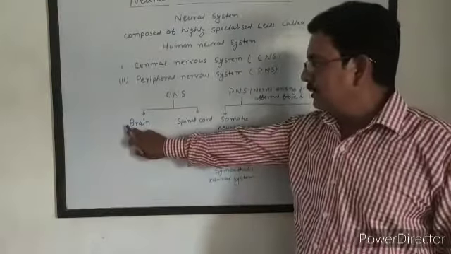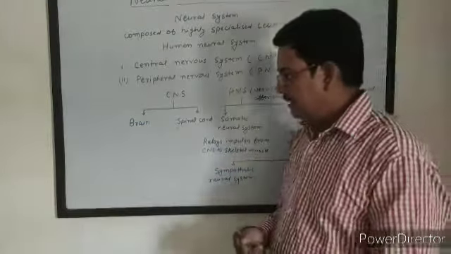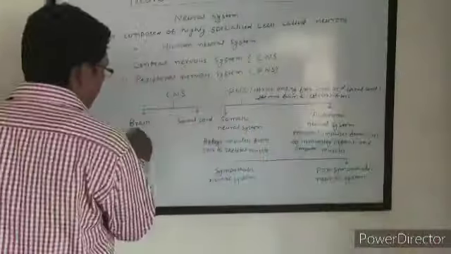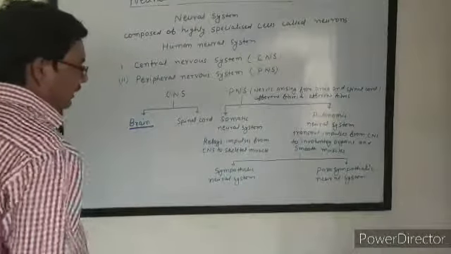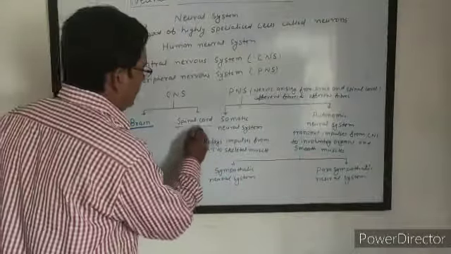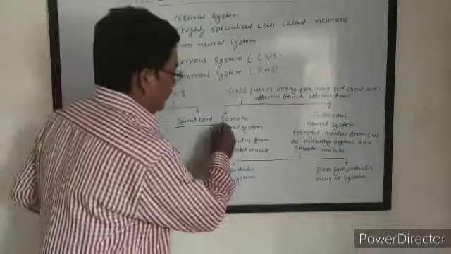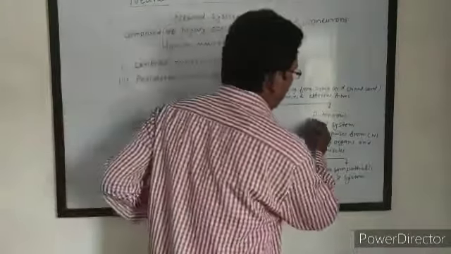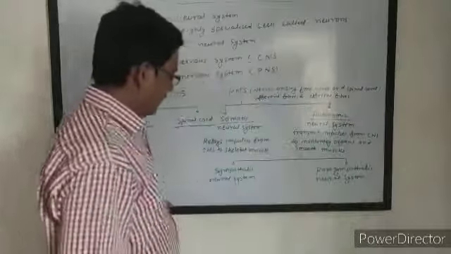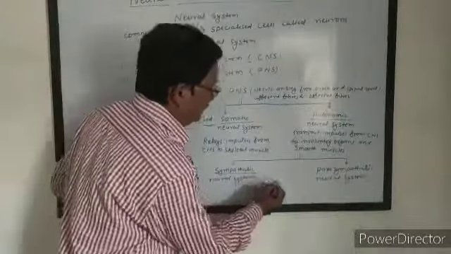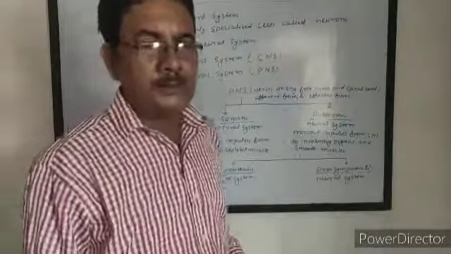Now in next class, we will study first of all the structure of brain and the functions of brain. Then we study the spinal cord. After that, we study somatic and autonomic neural system. Then we study sympathetic and parasympathetic neural system in next class.